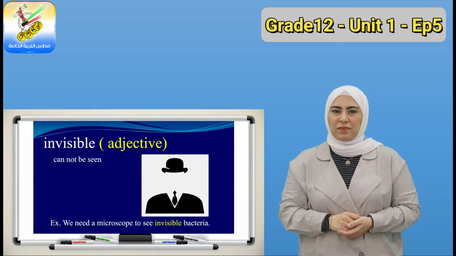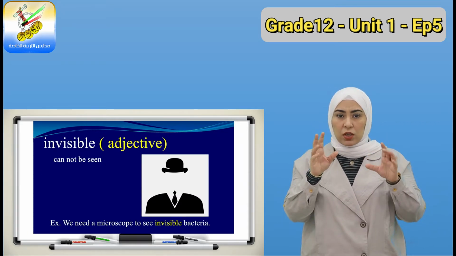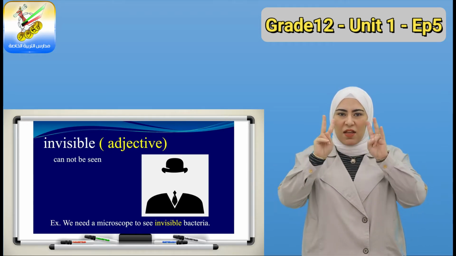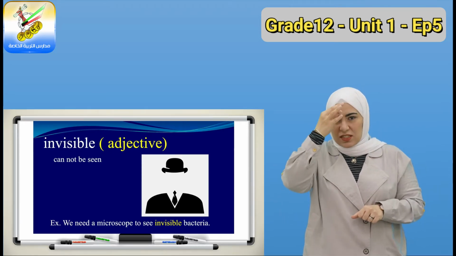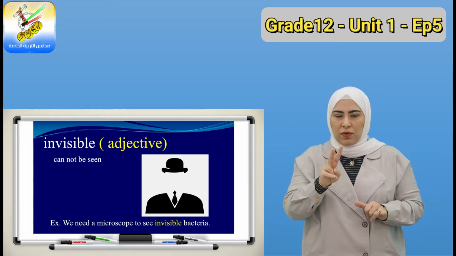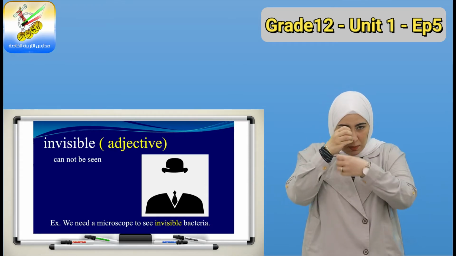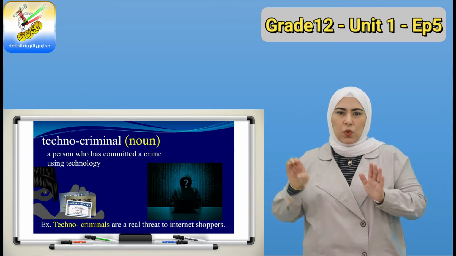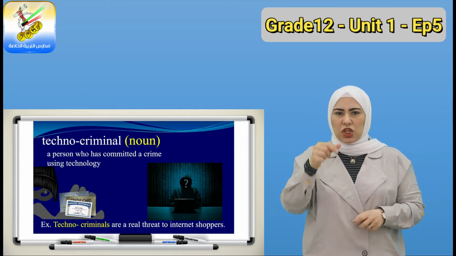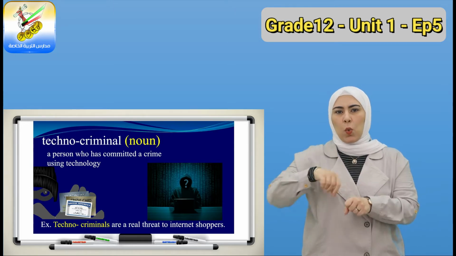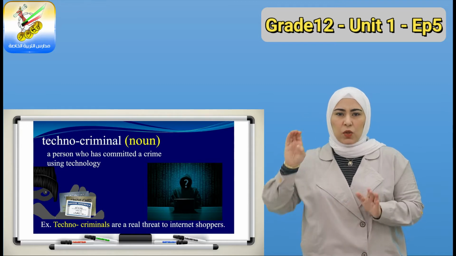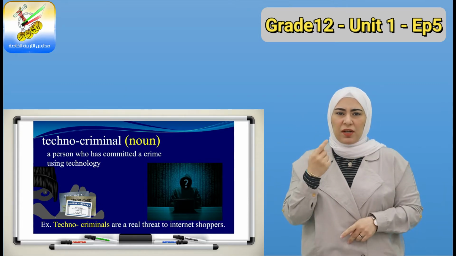Now, where is the man in the picture? He's invisible. Invisible is an adjective that means cannot be seen. Example, we need a microscope to see invisible bacteria. A techno-criminal is a noun. It means a person who has committed a crime using technology. That's why techno-criminal. Example, techno-criminals are a real threat to internet shoppers.